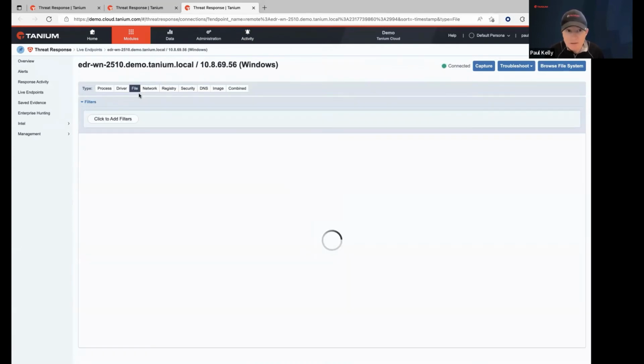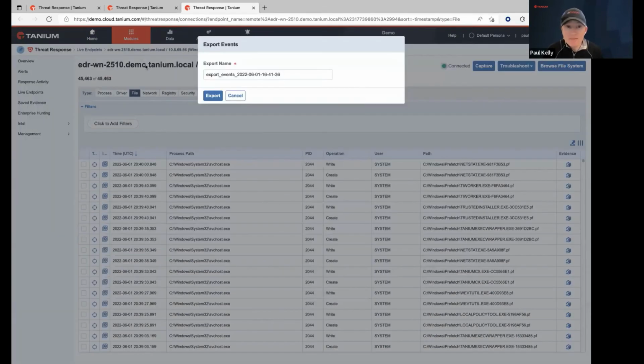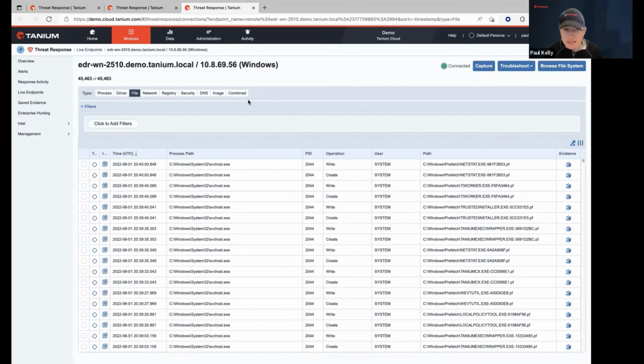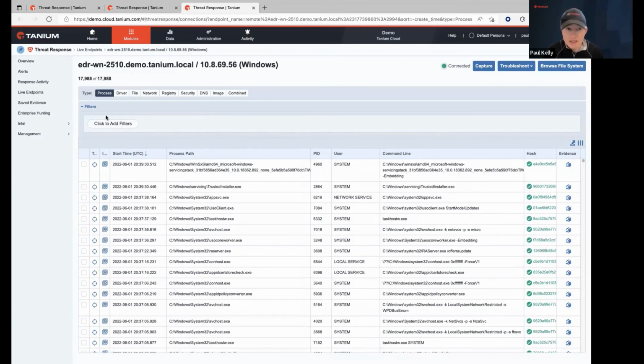You can absolutely see the file activity. And you can just quickly filter on and look at things such as the path that I had copied earlier, and contains. So in the file detail view here, you can certainly filter, you can search on file path, etc. If you wanted to also work with this offline, you have the ability to export all of the events here, and it's going to date timestamp it for you. And you can actually give this an incident ID number that you might be working with. You can do that with really any of the information that's in here, including the process details.